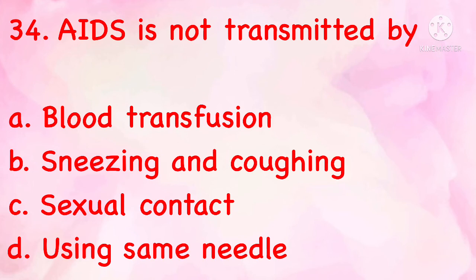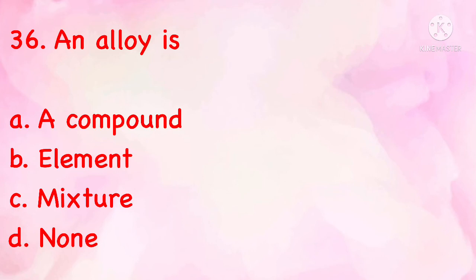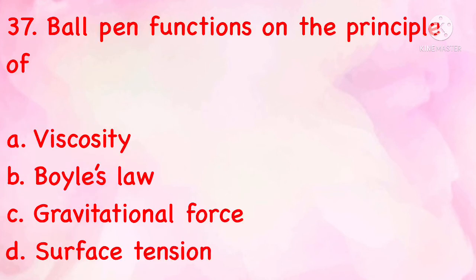AIDS is not transmitted by blood transfusion, sneezing and coughing, sexual contact, using same needle. The correct answer is B, sneezing and coughing. Which blood cell is commonly called erythrocyte? RBC, WBC, platelets, none. The correct answer is red blood cell. An alloy is a compound, element, mixture, none? The correct answer is C, mixture. Ball pen functions on the principle of viscosity, Boyle's law, gravitational force, surface tension. The correct answer is D, surface tension.